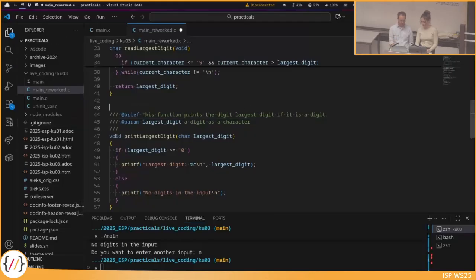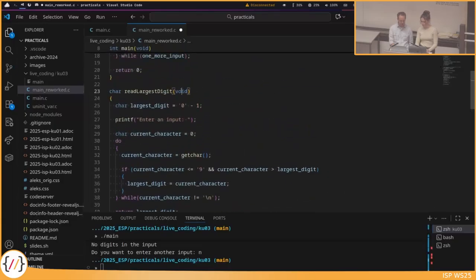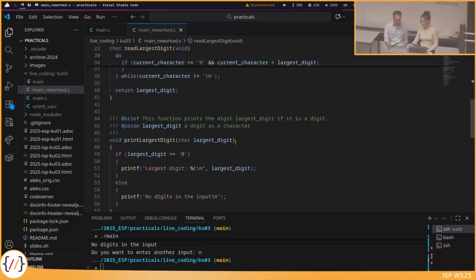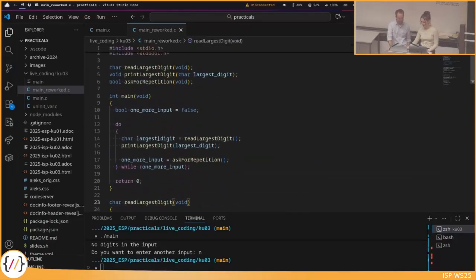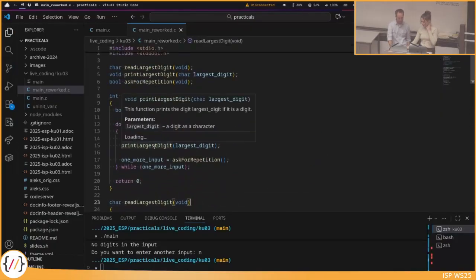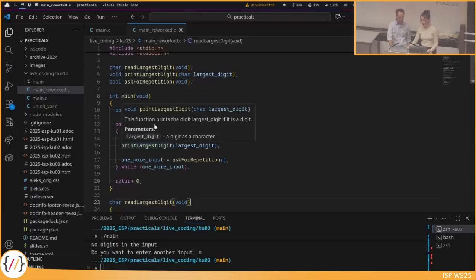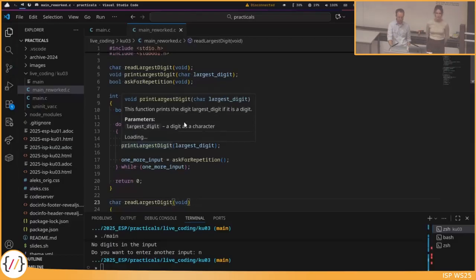So here we don't need to describe a return value. In another function like this function, we would not need to describe parameters, but we would need to describe the return value. Yeah, you can find all of this in the style guide. And one nice thing is, if we did this for the print largest digit and then hover over it in our editor, the description we just wrote, including the description for the parameters, is displayed as a box here. If we just hover over print largest digit. And this can also help you to better understand what your program does if you want to recap it, for example, right before the assignment interview, etc.